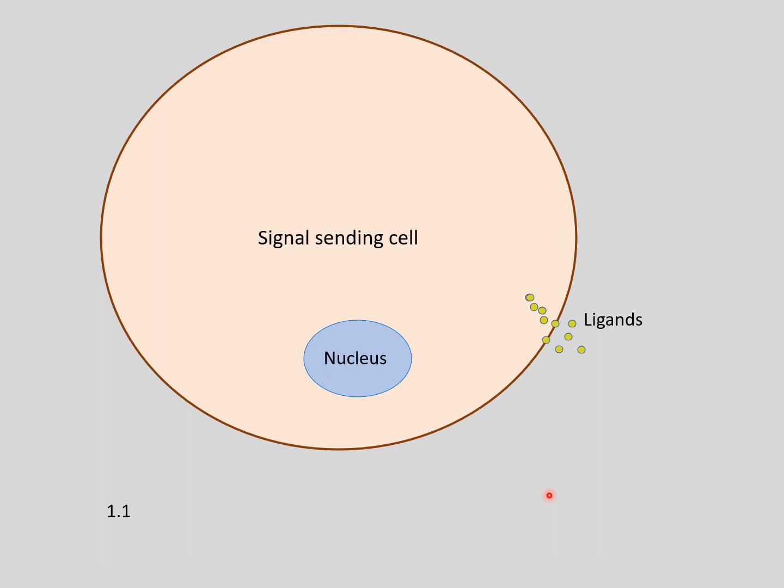Now, if we talk about cell-to-cell communication, it is a cellular communication which involves transmitting signals, typically chemicals like proteins or other molecules, across the space between one cell and another. The signal transmitting cell is called the signal sending cell, and the signals are transmitted in the form of ligands. So here we take this as a signal transmitting cell, and the ligands are being released from the cell.